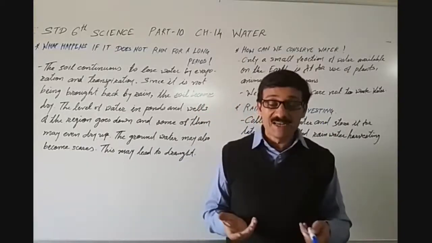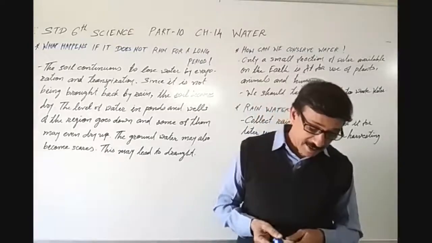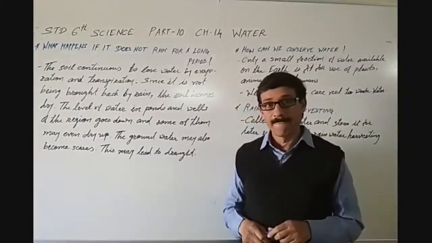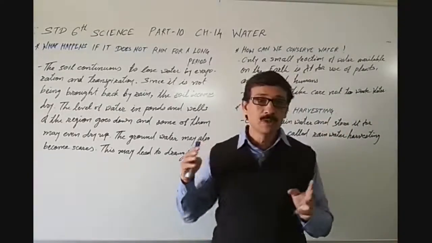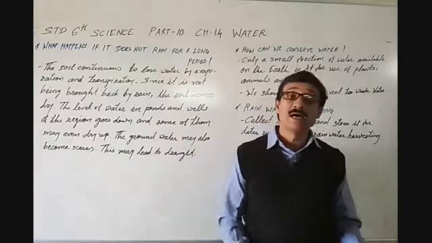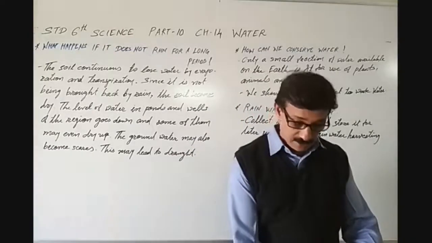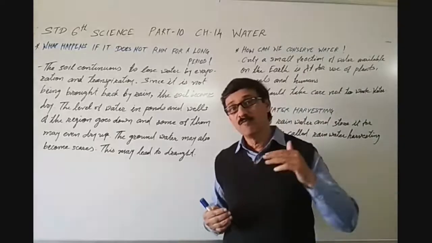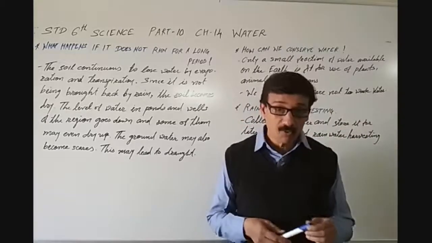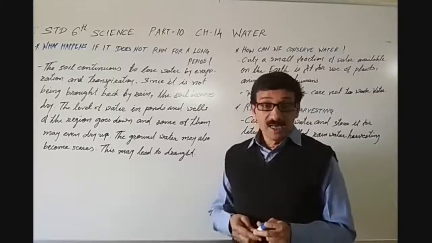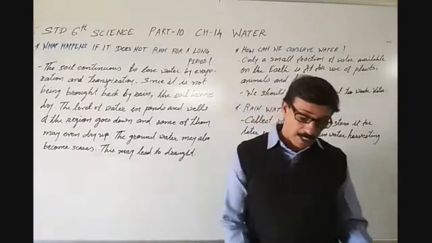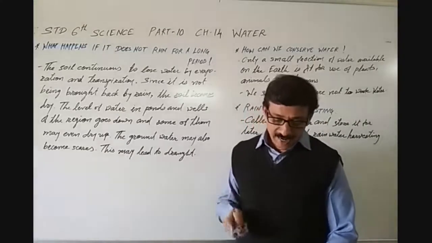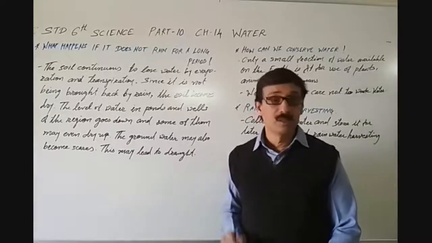But the second question is also there: what happens if it does not rain for a long period? Generally in the season of monsoon rain occurs in India. But what happens if it does not rain for 2 years, 3 years? Then what will happen? Let's discuss that. Can you imagine what would happen if it does not rain in a region for a year or more?